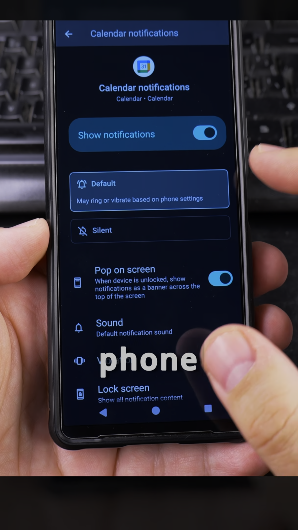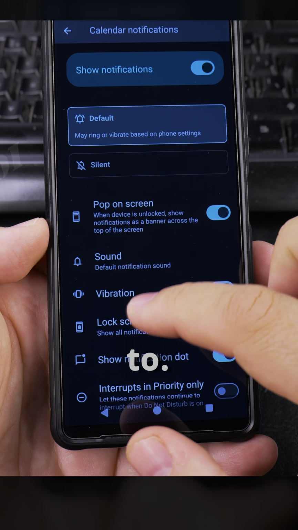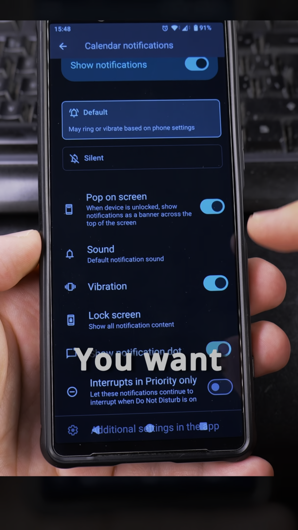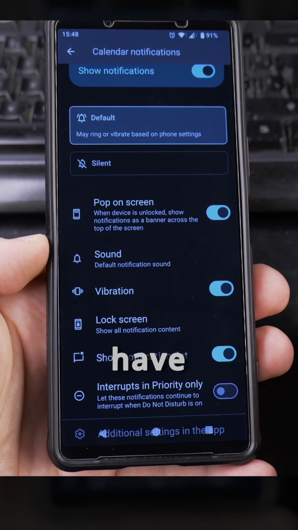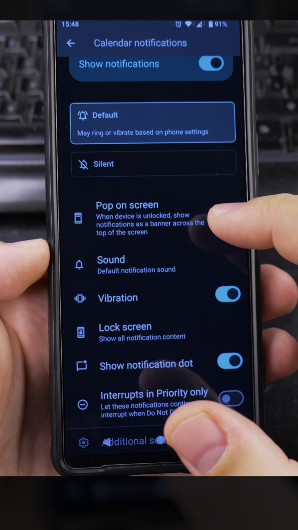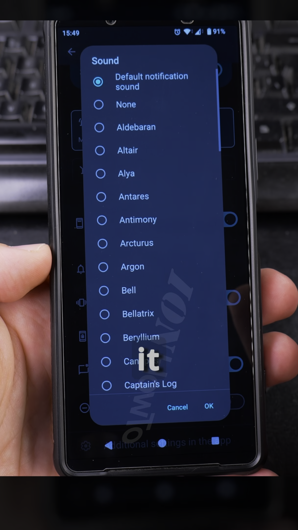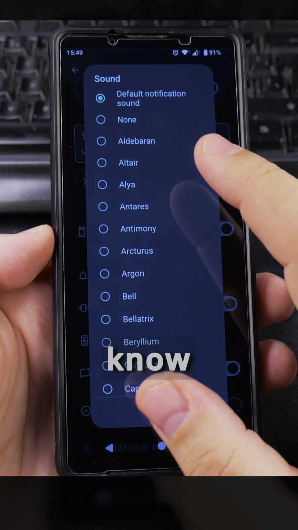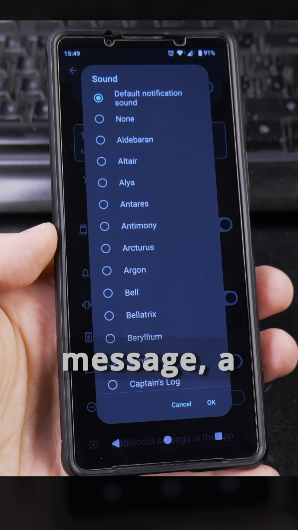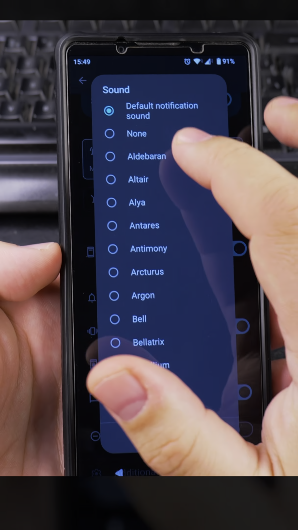It will vibrate based on the phone settings, but you can disable that if you wanted to. And then you have the option for sound. You want to have notifications. You want to know when you have an entry in your calendar that you need to know about, but you might want to hear a different sound when it plays, so that as soon as the phone rings, you know it's a notification from the calendar and not a message, a text message, or another app notification.